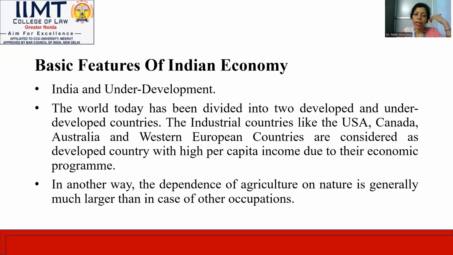The industrial countries like USA, Canada, Australia, and Western European countries are considered developed countries, with high per capita income due to their economic programs. And there are many types of programs going on in favor of developed and underdeveloped countries. Again, the world is divided into two basic parts, developed country and underdeveloped country.